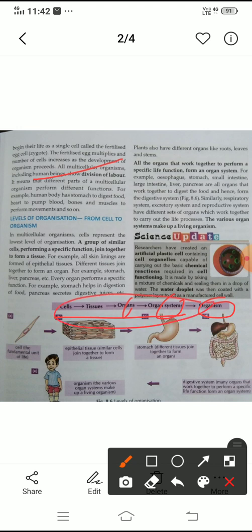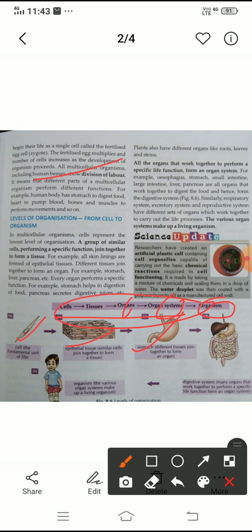Okay, now you are seeing a diagram-based flowchart. First diagram: this is the cell. The cell, the fundamental unit of life, makes a tissue. One example of tissue is epithelial tissue. Similar cells join together to form a tissue. Then tissue makes an organ, and that organ is the stomach.